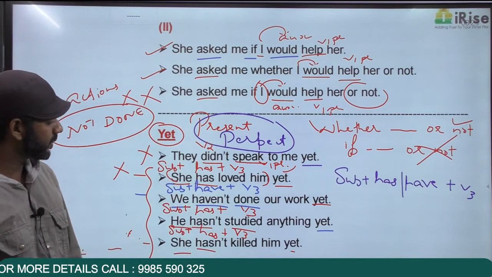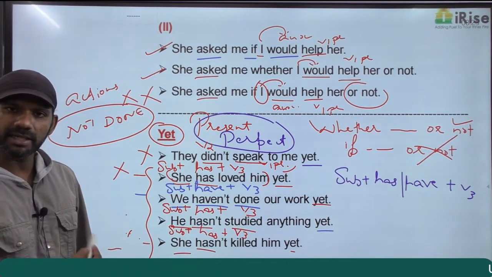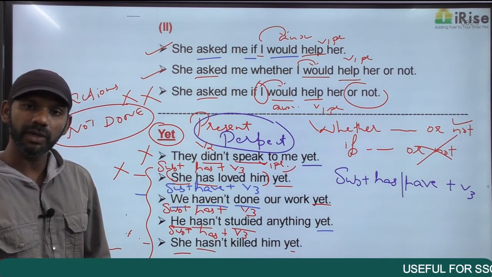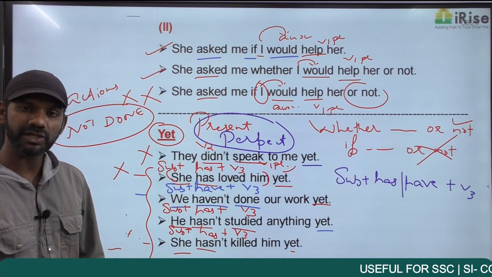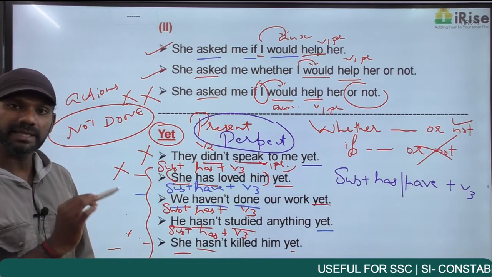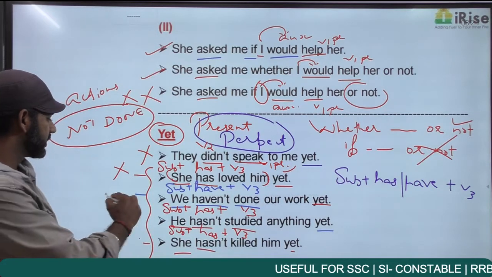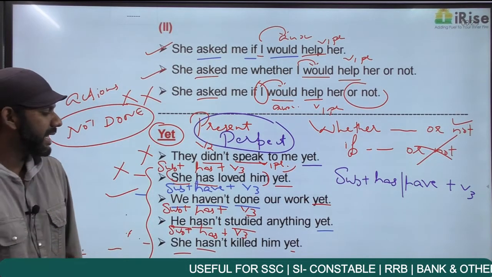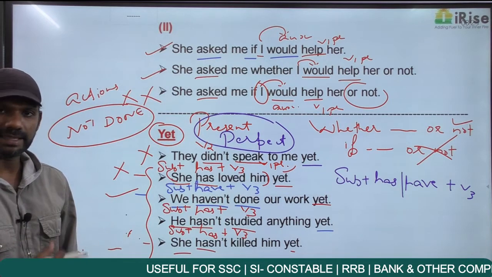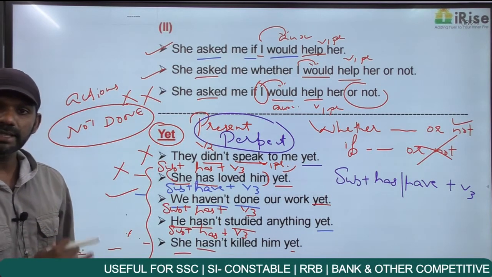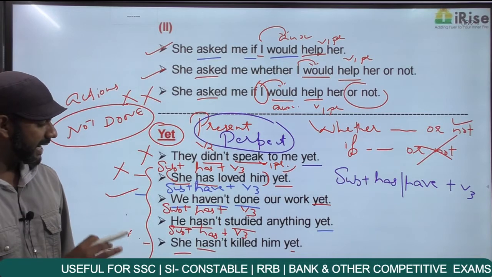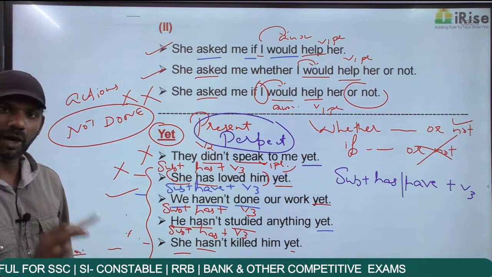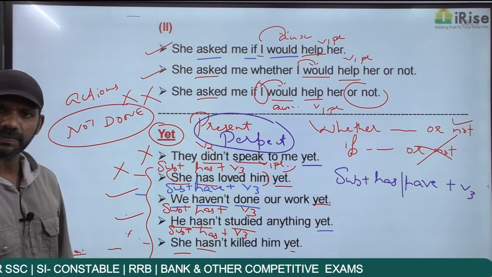Come to the next one. We haven't done our work yet, present perfect. We haven't done our work means the sentence talks about an action that is not done. I said yet is for actions that are not done. This statement is grammatically correct. The next one, he hasn't studied anything yet. He hasn't studied anything is present perfect. It means the sentence talks about an action that is not done. Grammatically correct.